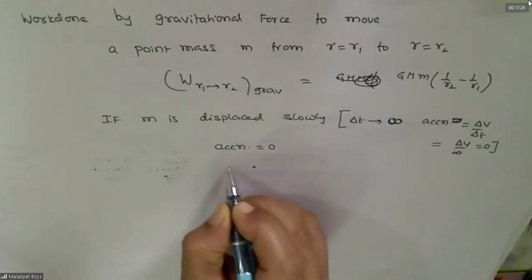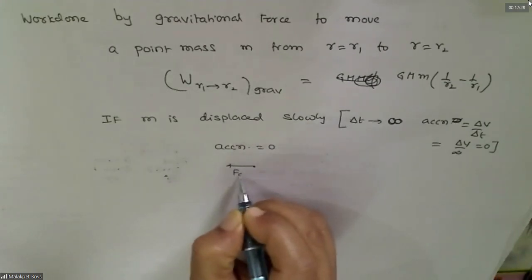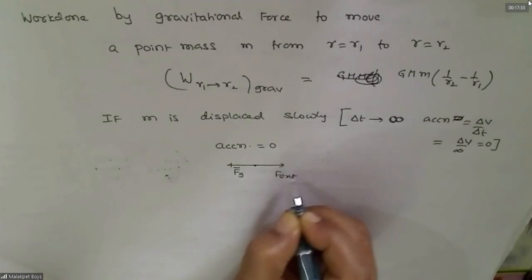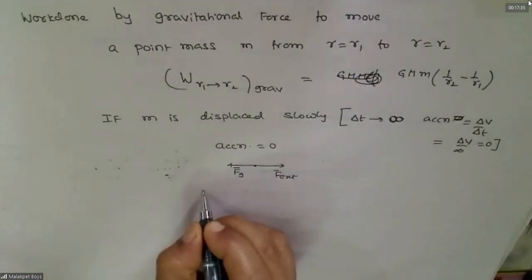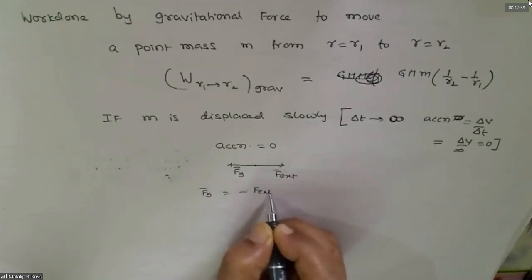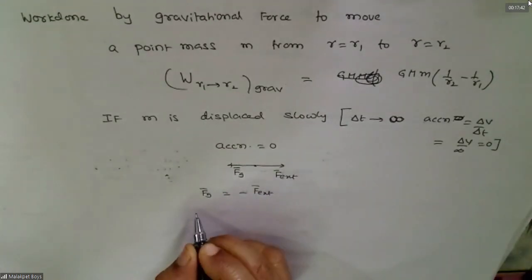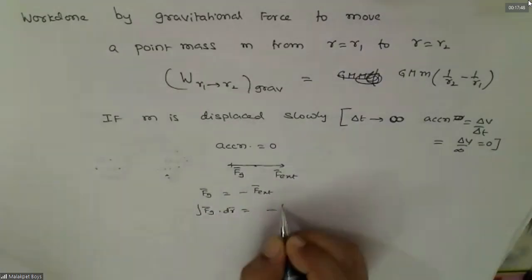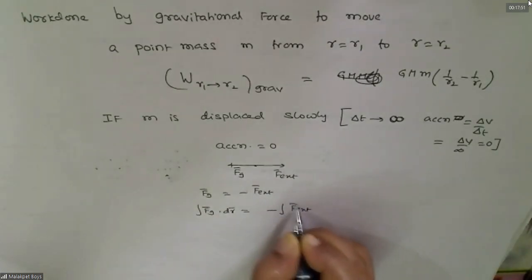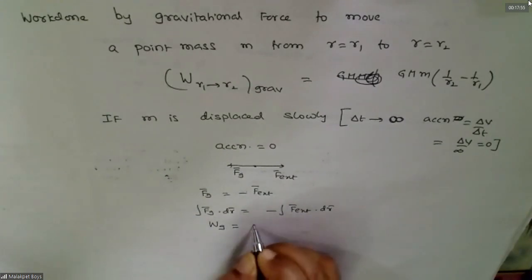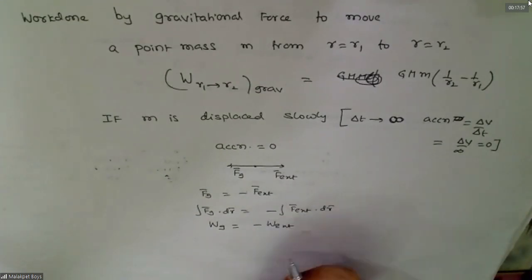That means here there is a gravitational force. To oppose this, we should apply an external force, no? So Fg must be equal to the external force. Do you agree with this? Now if I multiply this by delta R on both sides, I can do this operation, no? Same operation on both sides. This is: work done by gravity is minus of work done by external force.